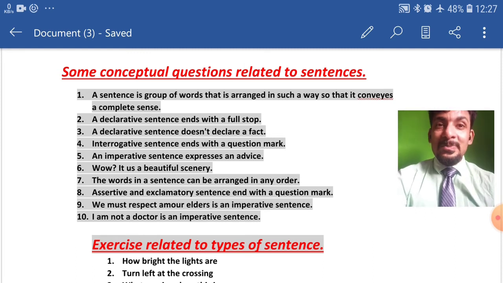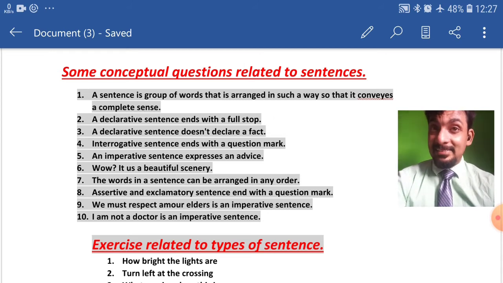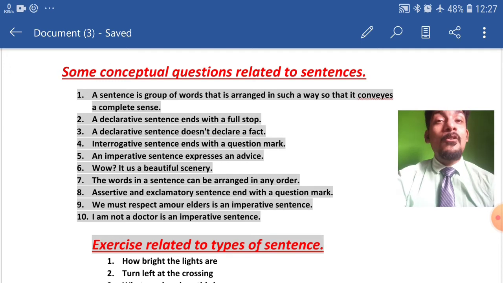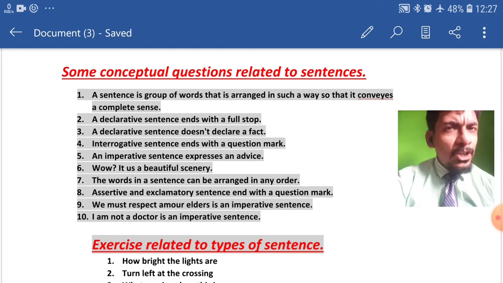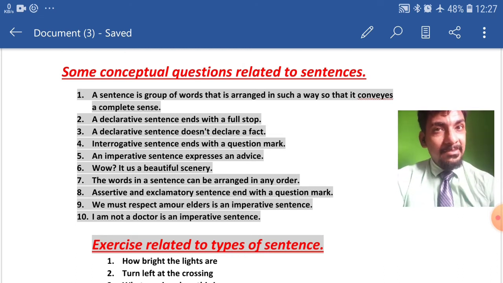Now coming to the eighth question, where I have written assertive and exclamatory sentence end with a question mark. Now for this question, my answer is false. Why, my dear students? Simply because none of them, neither assertive nor exclamatory, end with a question mark.